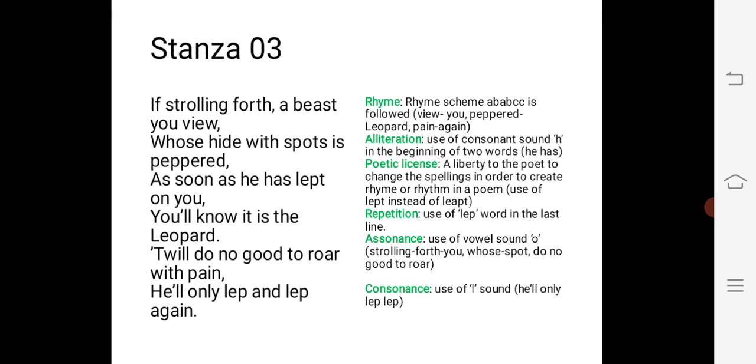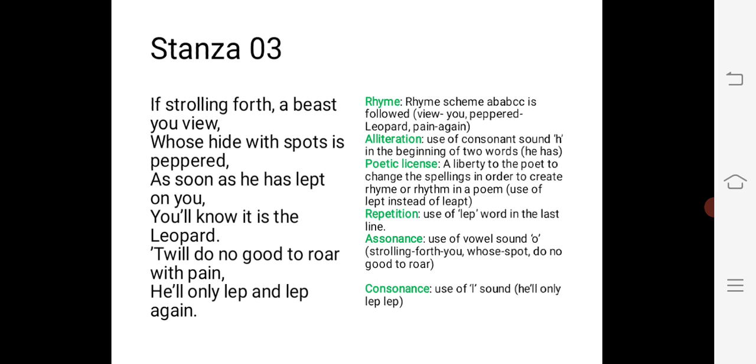Now we focus on the literary devices used in the poem, how to tell the wild animals. The rhyme scheme is the same, A B A B C C. Now alliteration is present. In this line, as soon as he has leapt on you, the H sound, so alliteration is present.